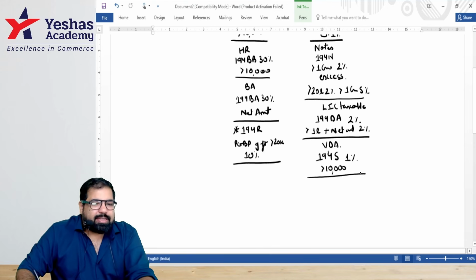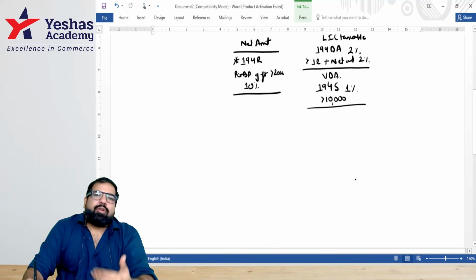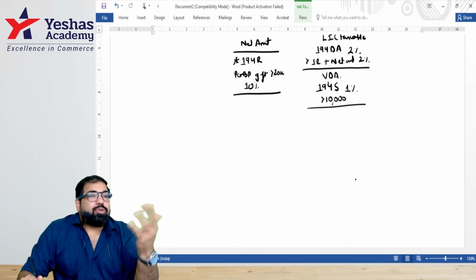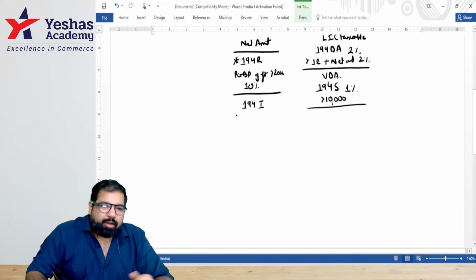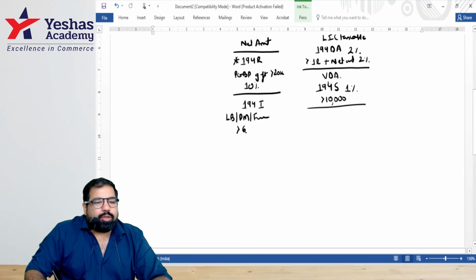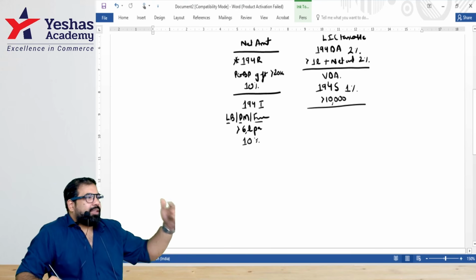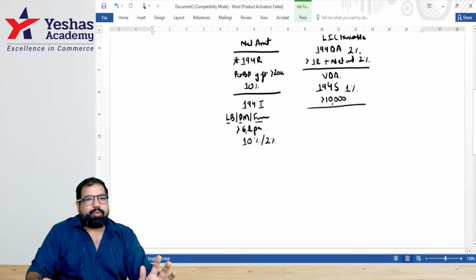All right. Next, guys, everyone in India, so many of us rent. Yeshas Academy has taken this building on rent. There are restaurants which run on rent. Your house also may be on rent, guys. Whenever you're paying rent, there's a section called Section 194I. I is initially we rent. You can rent land and building. You can rent plant and machinery. If the rent in a year is more than how many lakh, guys? 6 lakh together, guys, not per category. 6 lakh, then there is TDS at the rate of, because rent increases every year by what rate? 10%. If it's plant and machinery, then what rate, guys? 2%. Are we okay with this, guys?